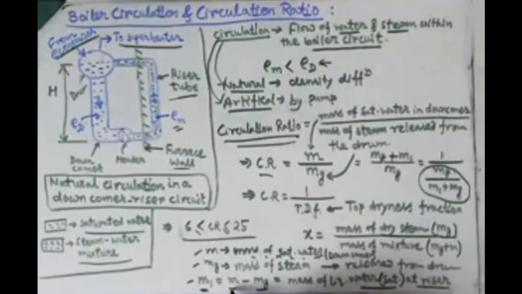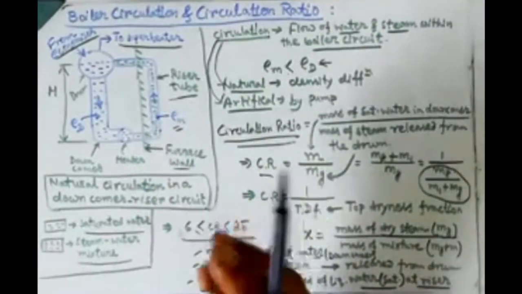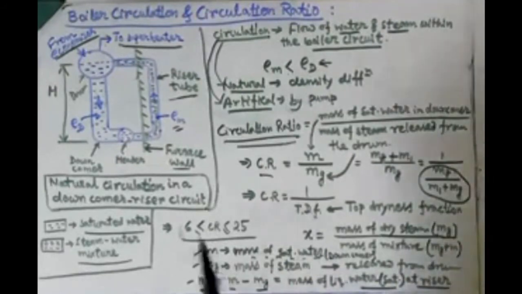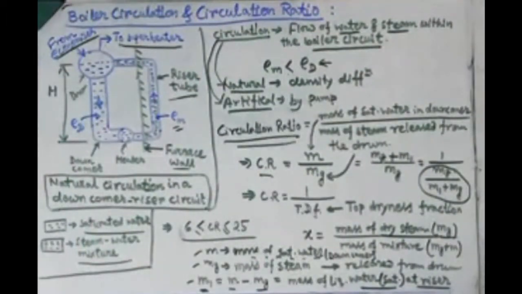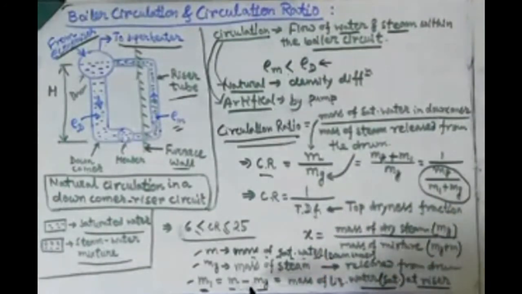So if we do M minus Mg, what will that be? It is the amount of saturated liquid stored in the riser tube only, because in this riser tube there is a mixture of saturated liquid along with some steam. So the mass of saturated liquid inside the riser tube is represented by M1, and M1 is nothing but M minus Mg. Okay, so if you replace M equals Mg plus M1,